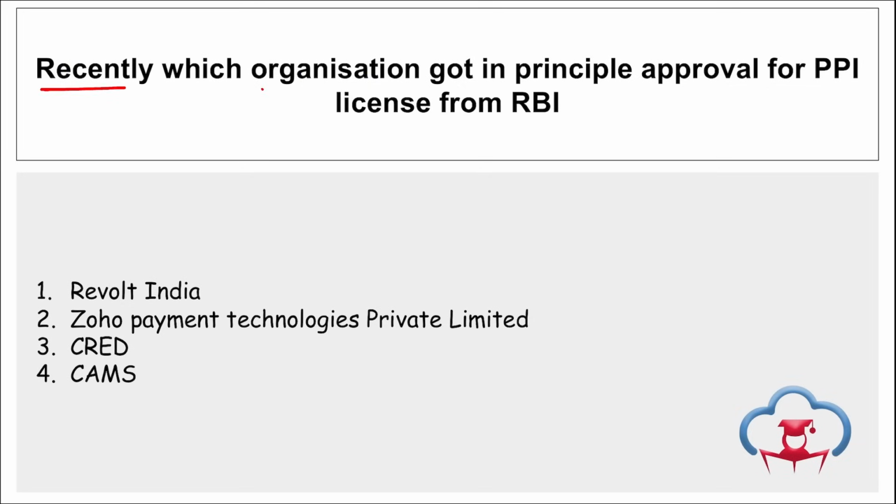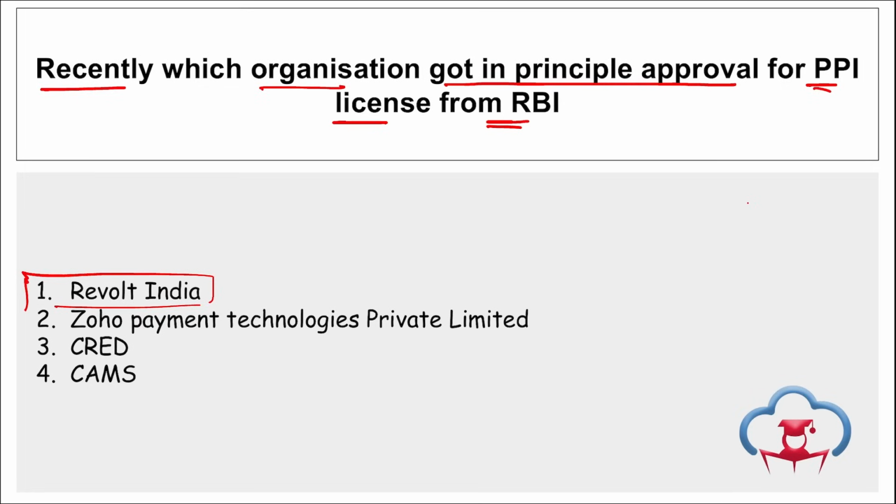Next, recently, which organization got in-principle approval for a PPI license from RBI? What is PPI? Prepaid Payment Instrument license, right? That includes your prepaid cards and prepaid wallets. So it is Revolt India. Revolt India has recently got the PPI license from RBI. Correct? They have got the in-principle approval for this PPI license from RBI, and this will allow Revolt India to operate as a domestic player in India's financial landscape, right?